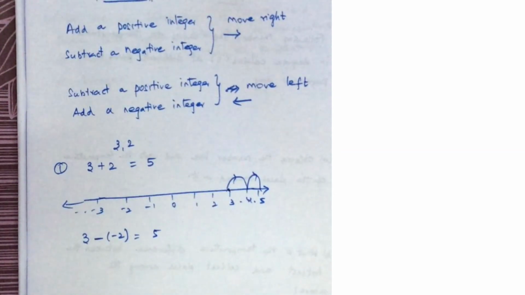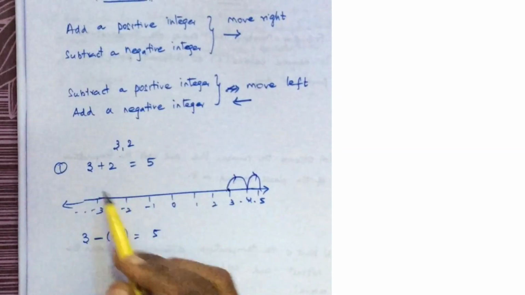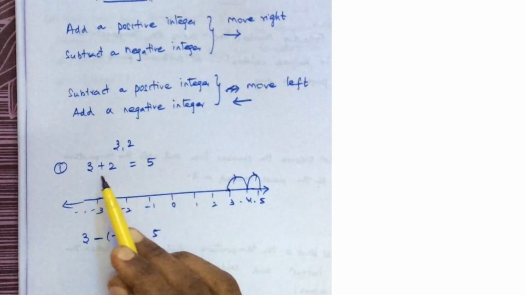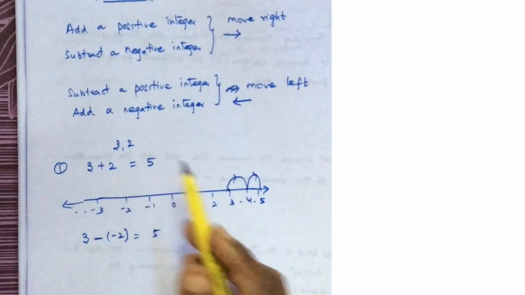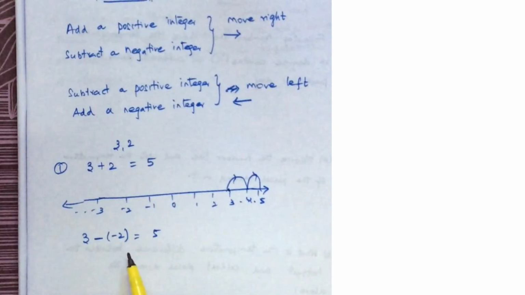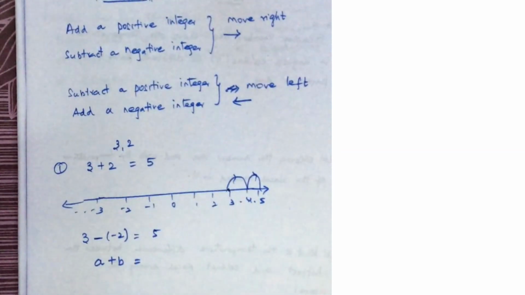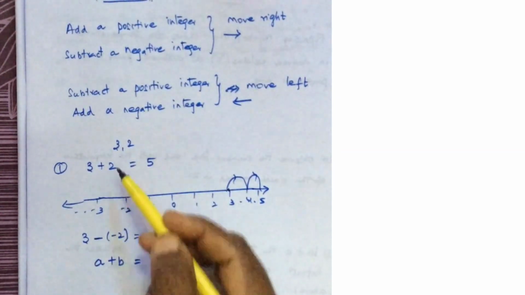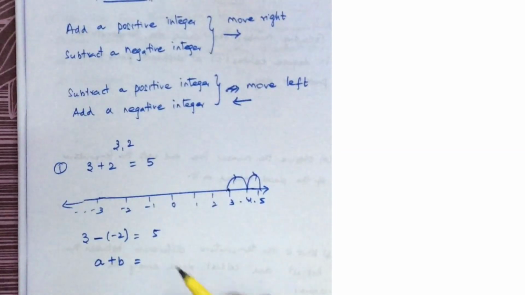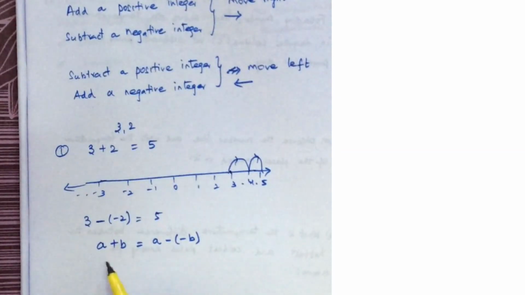Okay, so what does it mean? Adding up, if the numbers are the same, adding a positive integer is the same as subtracting a negative integer. In general, what we can say, a plus b. Okay, here a is 3 and b is 2. a plus b is the same as a minus of minus b. Okay, so 3 plus 2 is the same as 3 minus of minus 2.